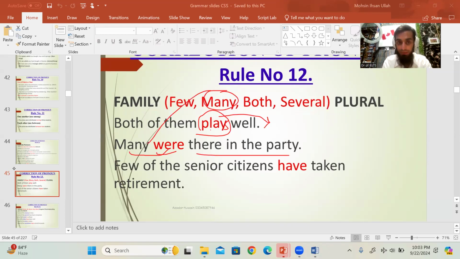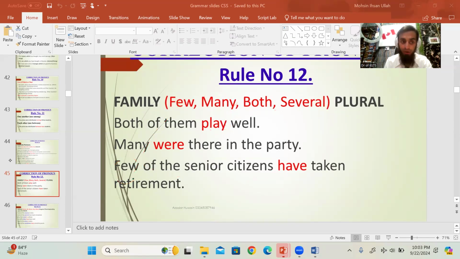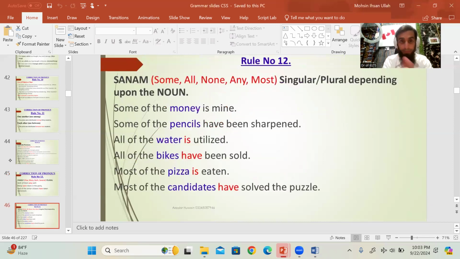many were there in the party, and then few, few has नहीं आएगा. several are, right? several have, ये आपका हो गया. अच्छा, look at this one, this is important. Same formula है, right? some, all, none, any, most.